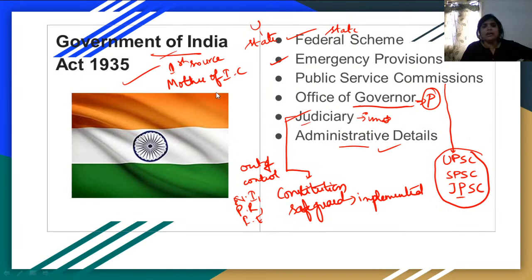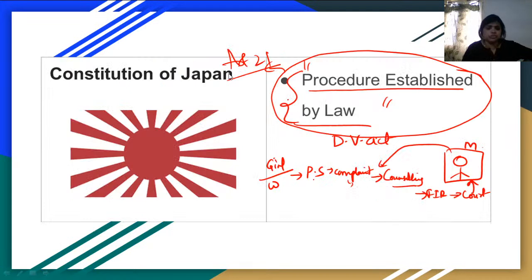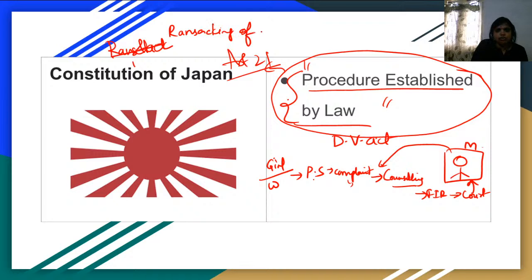So by observing all this, what you need to understand is that the Indian Constitution is called a ransacking of many other constitutions. Because so many features we have taken and made a new constitution called the Indian Constitution.